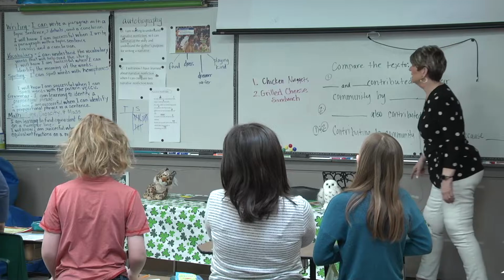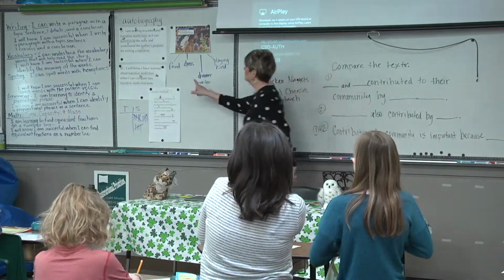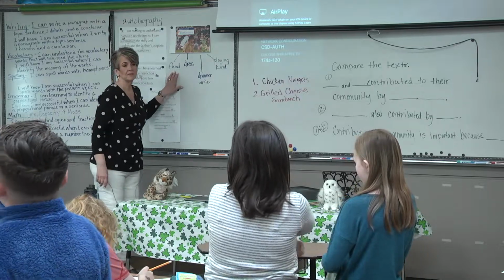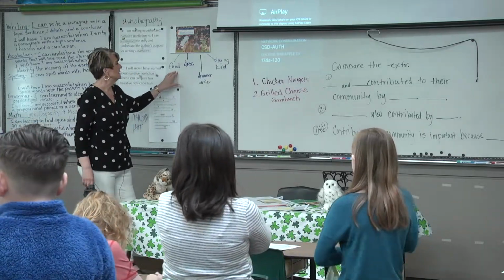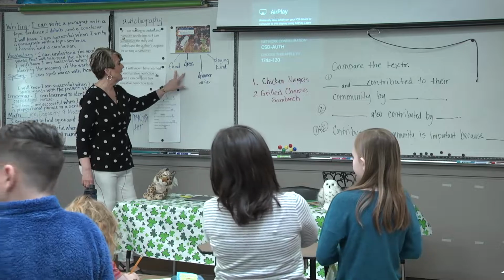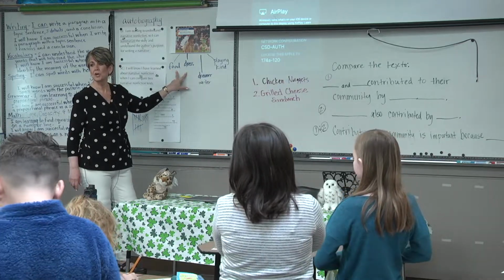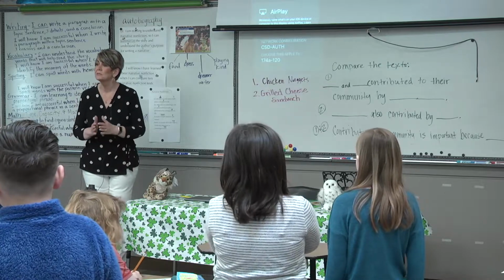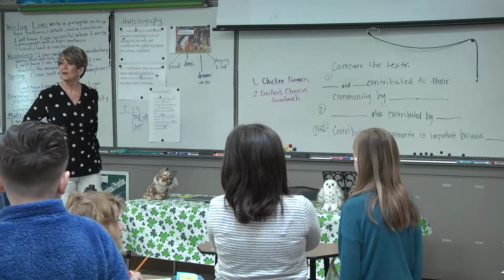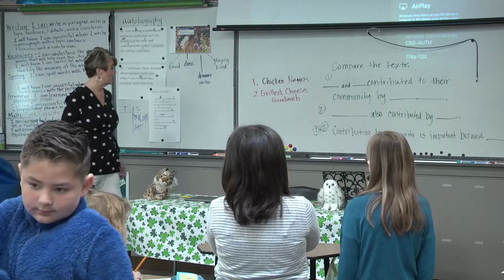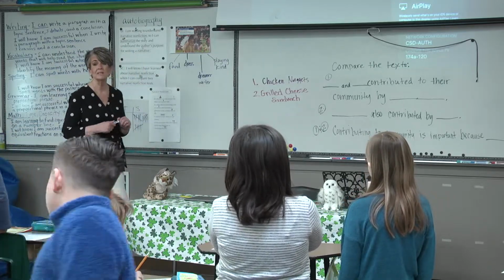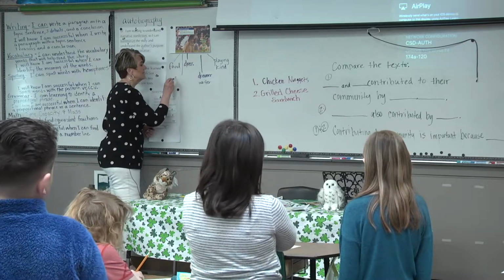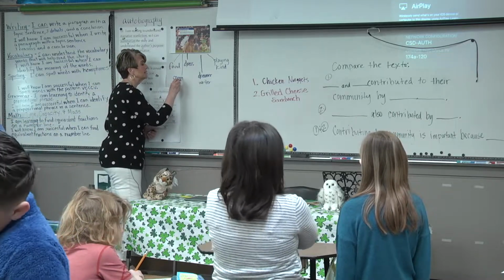I want you to think now back here about all of the people that we have talked about. We talked about Faith Ringgold during this unit. We talked about food and dress when we talked about Room to Grow. So remember, in Room to Grow, they served tea, they had kimonos, and we talked about their items to dress. They made a, what did they make together? They made something for their community. What did they make?